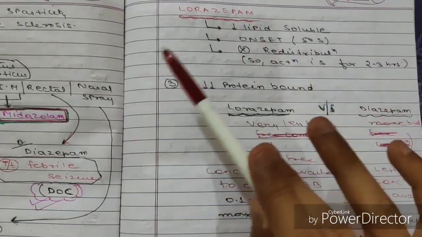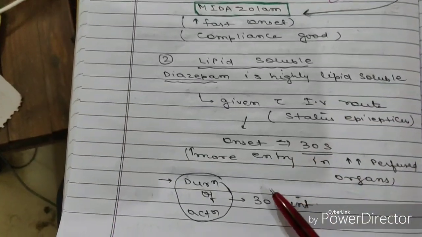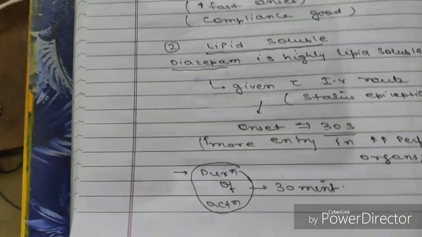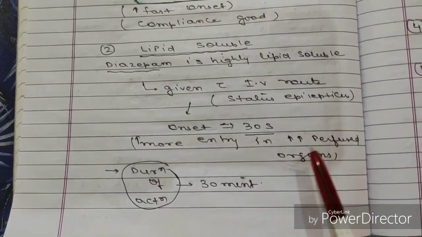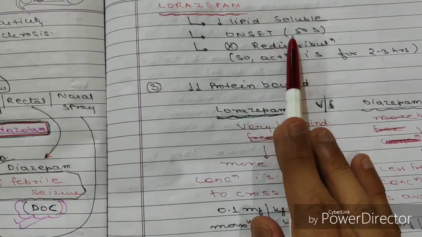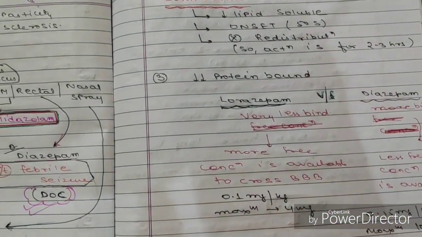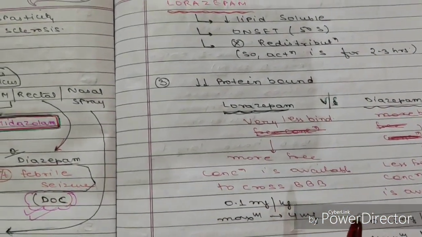The difference between lorazepam and diazepam: diazepam is highly lipid soluble, so it has more redistribution properties, so action is only for 30 minutes. But lorazepam has less lipid solubility, so no redistribution phenomenon here. Okay, now moving to the next.